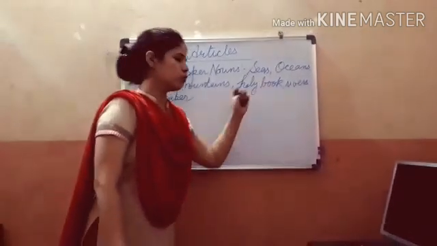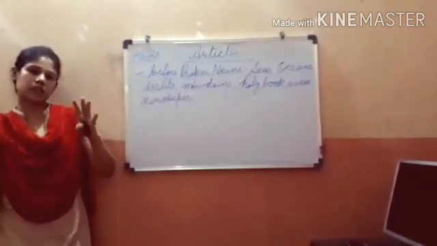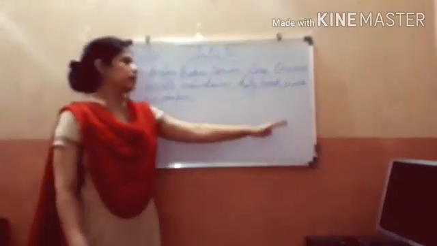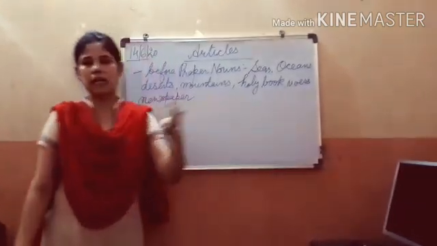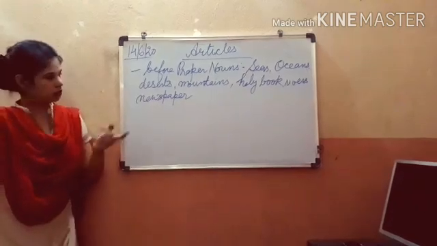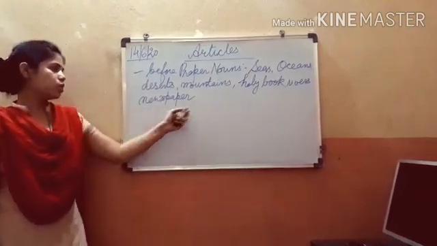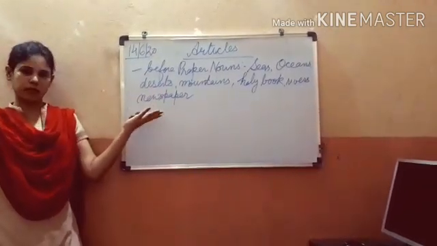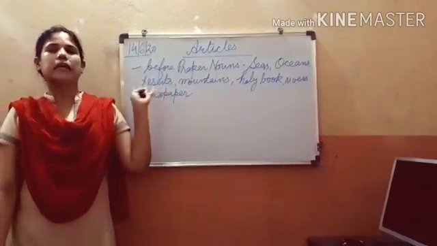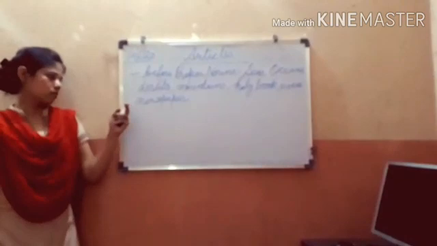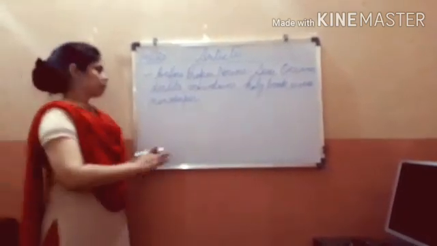Name of any holy book, like the Bible, the Quran, the Bhagavad Gita; names of rivers like the Ganga, the Yamuna, the Brahmaputra, this will all take the. Now newspaper: if simply newspaper, it is a common noun, but if the name is given like the Telegraph, the Statesman, the Indian Express, it will take the before that.